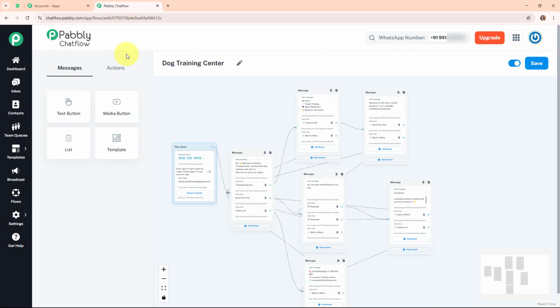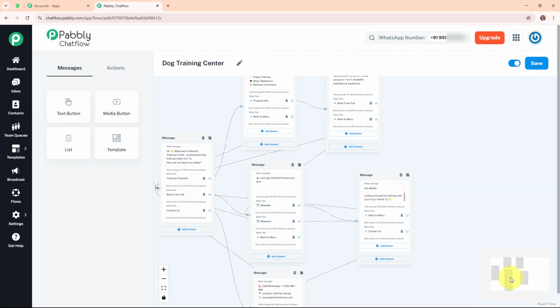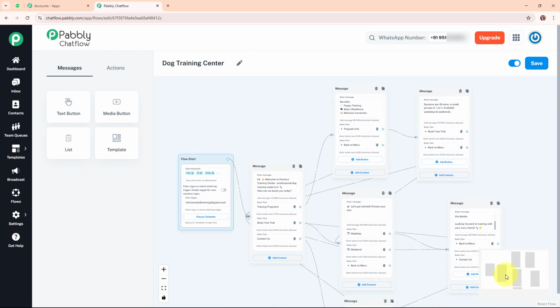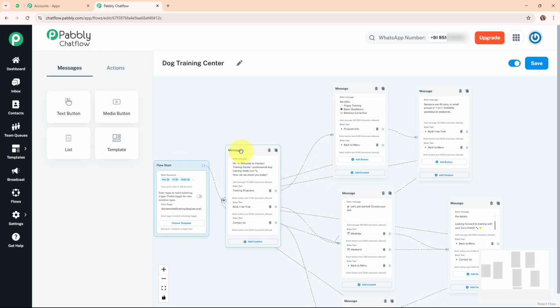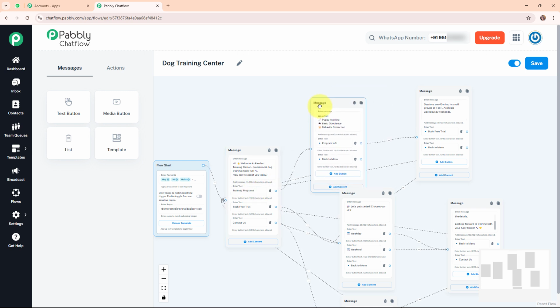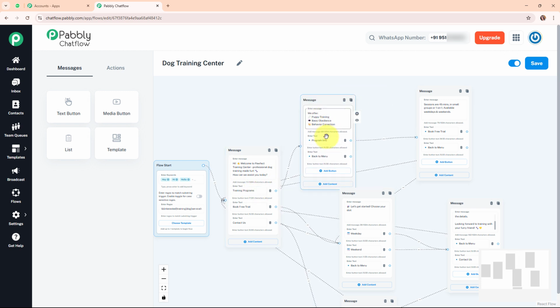using Pabbly chat flow. Alright, so now let me summarize this entire chatbot that we just now created. So here we have selected a flow start. That means we have set up our trigger with the keywords and the regex. And here after setting up our trigger, we have entered a text box with our welcome message and the 3 quick replies button that are training programs, book a free trial and contact us. And after that, we have set up a chatbot for this training programs quick reply button with the services we offer and the buttons as program info and back to menu.